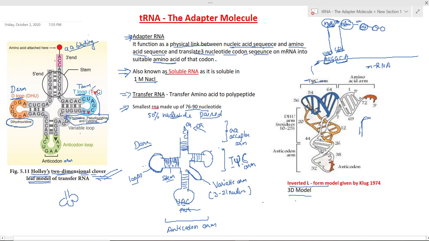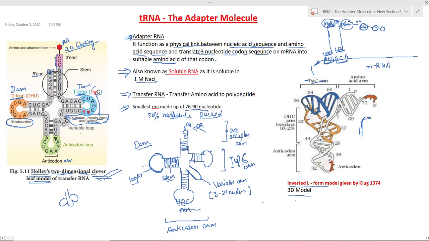It is clear from this diagram: this is the amino acid binding site, where the amino acid binds at this hydroxyl group. This is the CCA, the triplet of nucleotides present here, which is unpaired. At the 5' end of this tRNA is the G nucleotide.